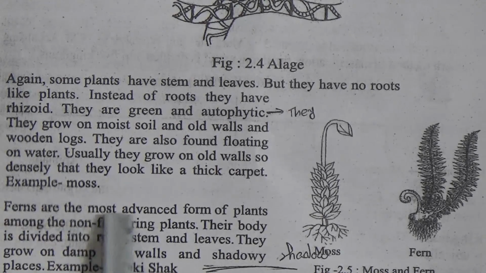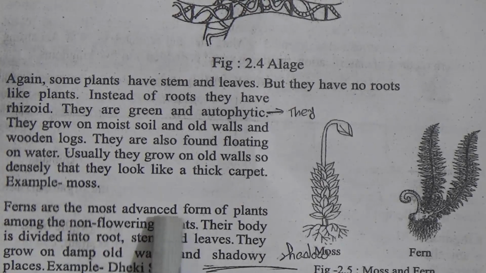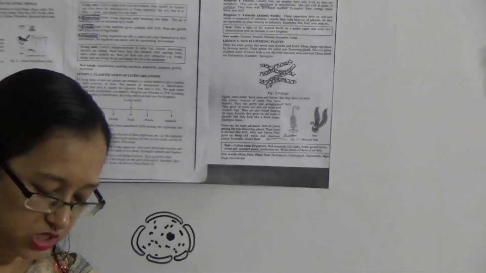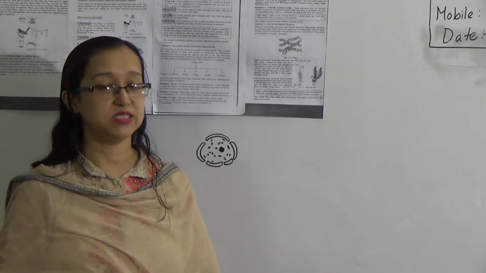Ferns are the most advanced form of plants among the non-flowering plants. Their body is divided into root, stem and leaves. They grow on damp old walls and shadowy places. Example, dheki shak. Dheki shak is one kind of leafy vegetable found basically in villages.